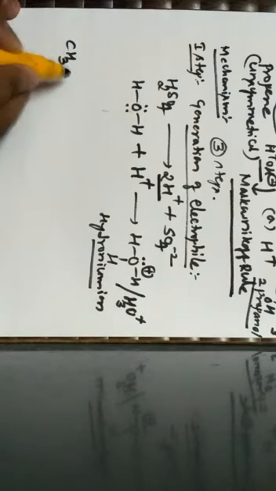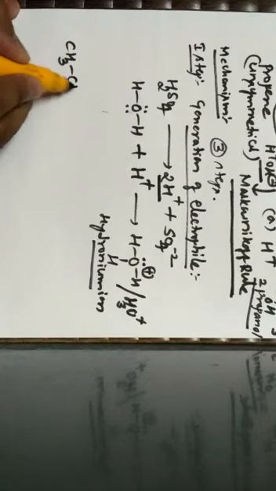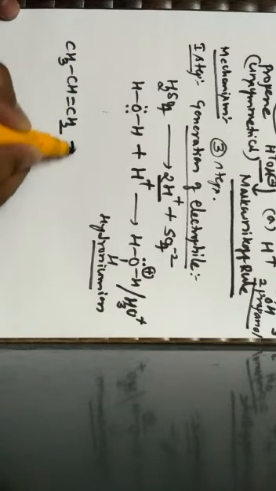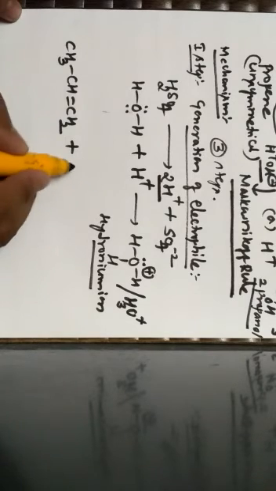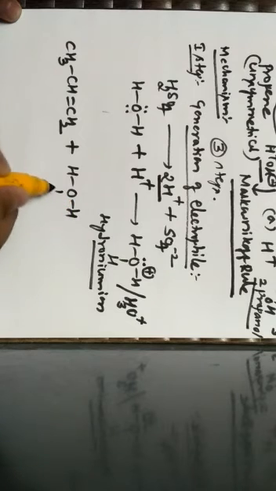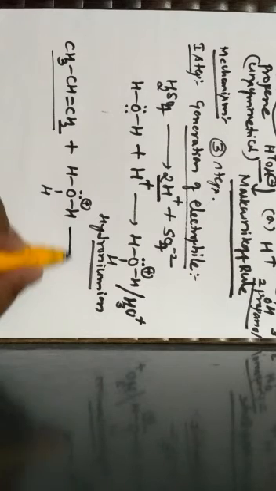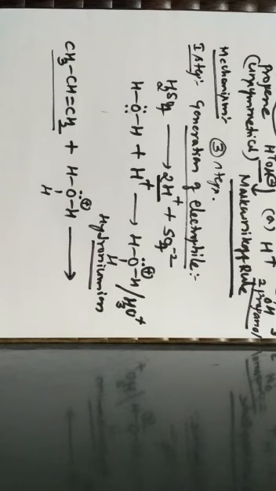Now I will write an unsymmetrical alkene, that is CH3CH=CH2, which is an unsymmetrical alkene. This unsymmetrical alkene, which is involved in a reaction, will bind with what? A hydronium ion. So this is the structural representation of a hydronium ion. Here, when this hydronium ion reacts with propene or an alkene, a water molecule gets eliminated, which can be